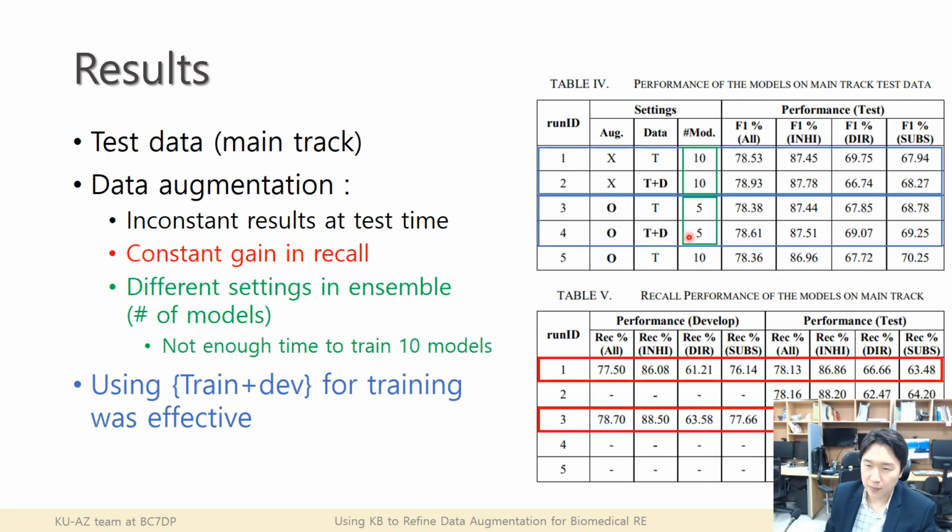I think that might be one reason, we are suspecting, for the inconsistent results at test time: we only used 5 models for the augmented dataset. And the final one, using train and dev datasets for training, was very effective. It showed about 0.3 performance gain.